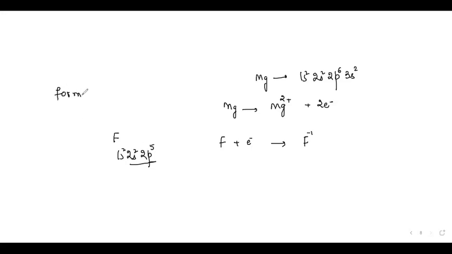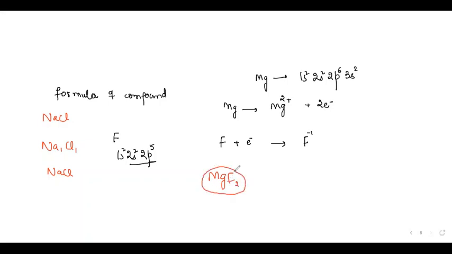Do you know the meaning of the formula of compounds? Yeah, I do. Like NaCl means 1 Na, 1 Cl, and we write this NaCl. What will be the formula for magnesium and this? Would it be MgF2? Very good. How? Because fluorine only has enough space for 1 electron, so it needs 2 fluorine atoms to take both electrons from magnesium. Very good.